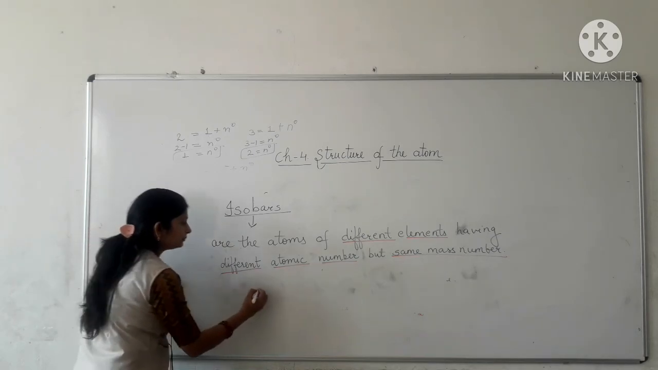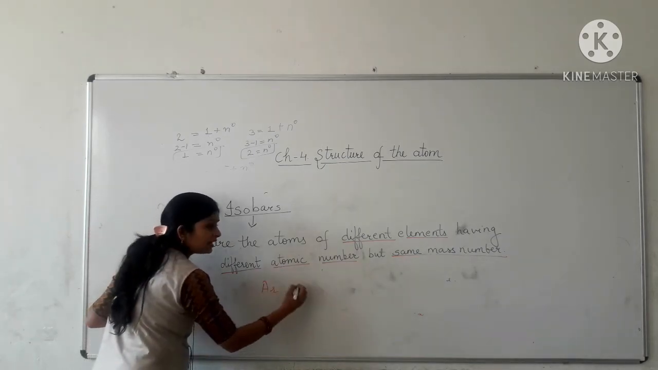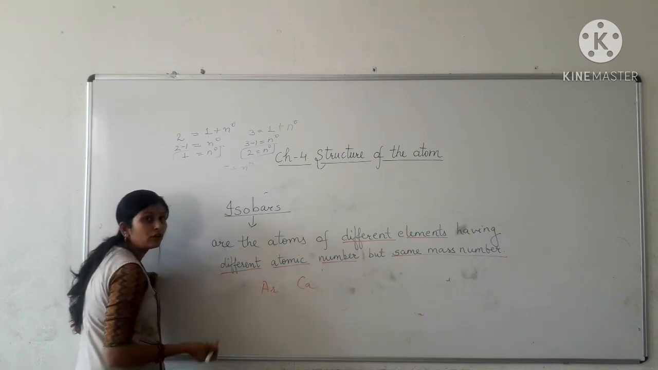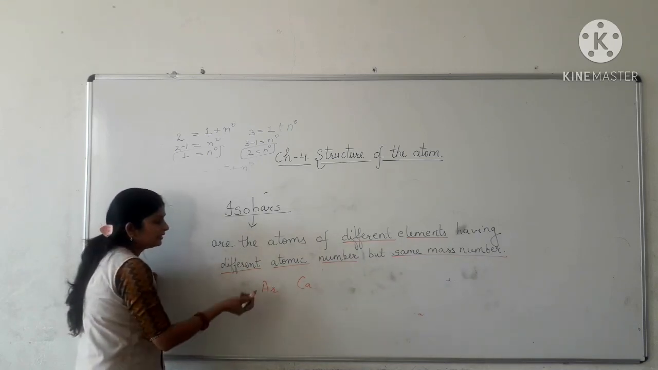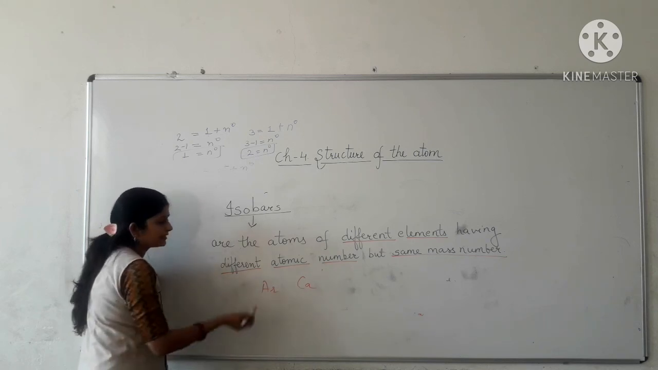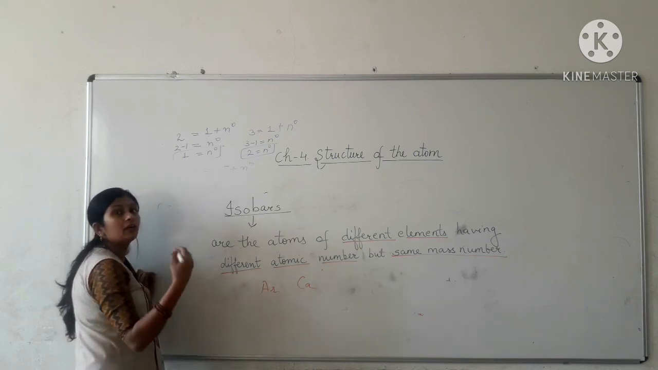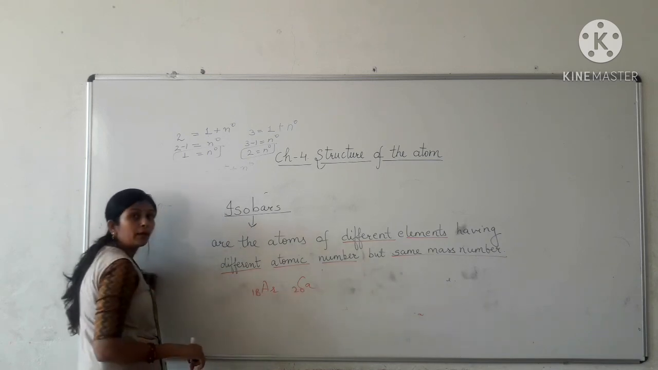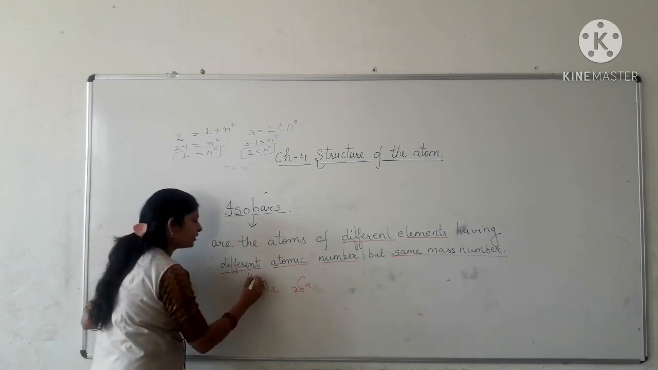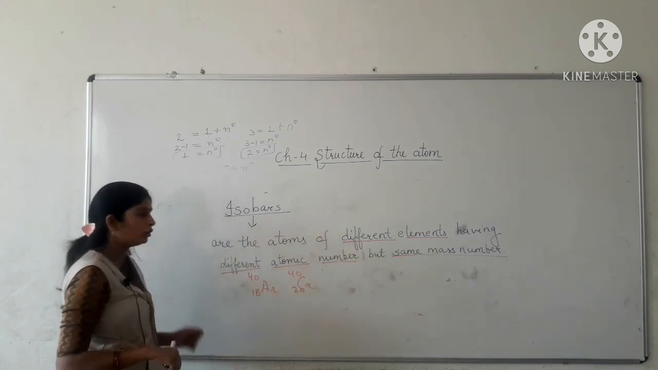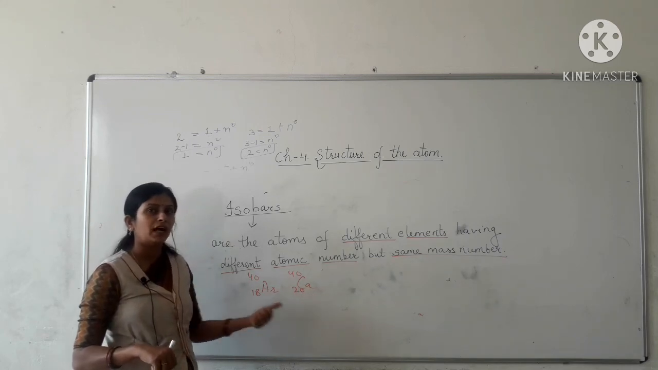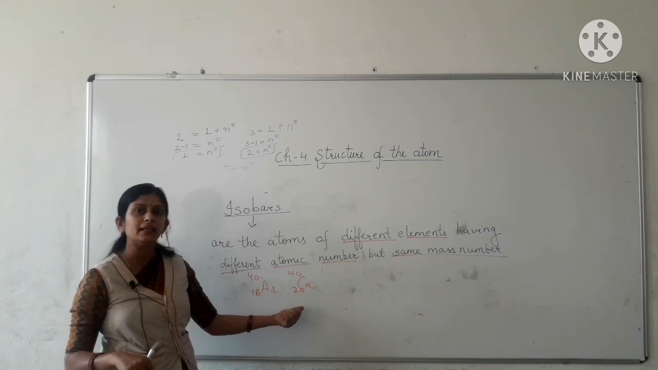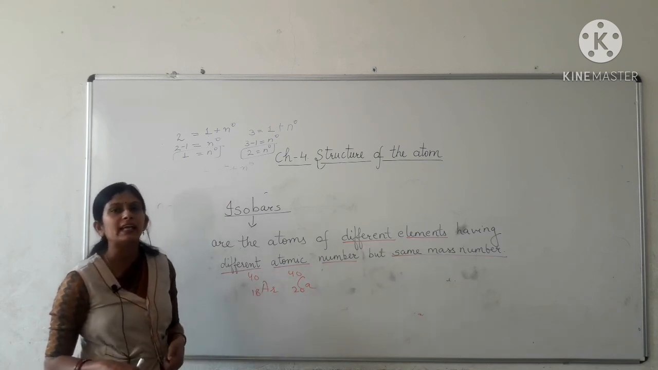For example, argon and calcium, these are the atoms of two different elements, having different atomic numbers, obviously 18 and 20, but the same mass number 40. So argon and calcium are the atoms of different elements having different atomic numbers 18, 20, but the same mass numbers 40 and 40.